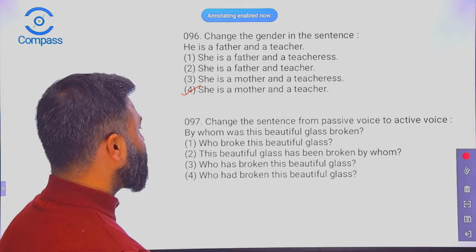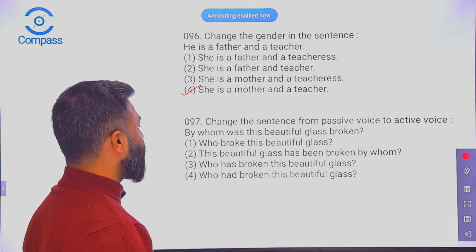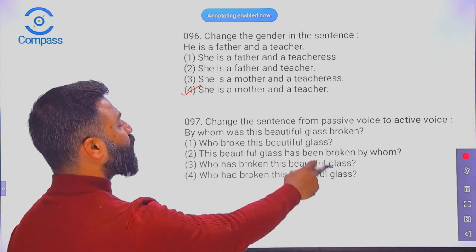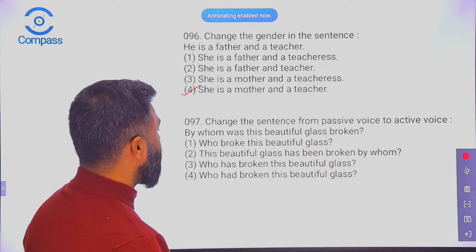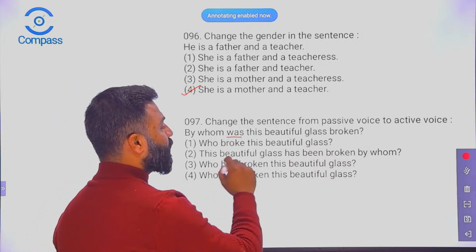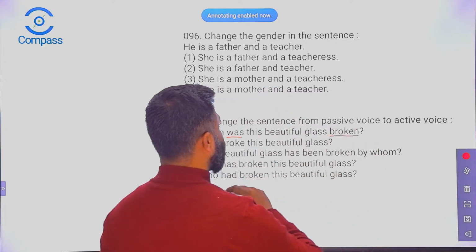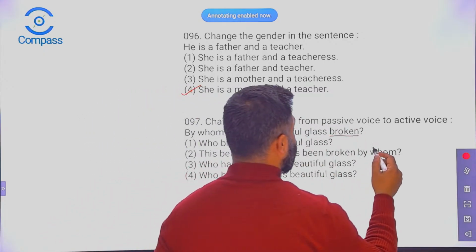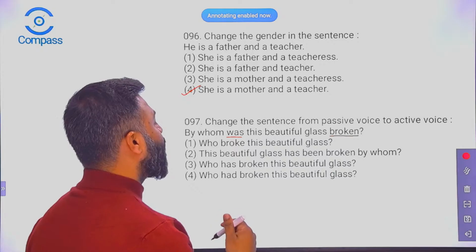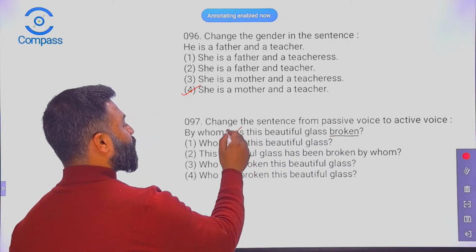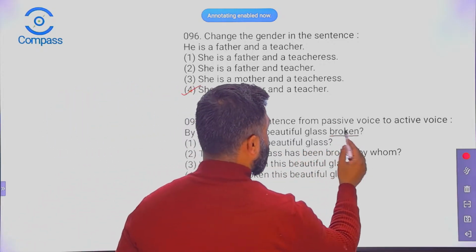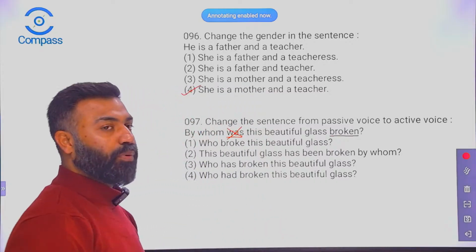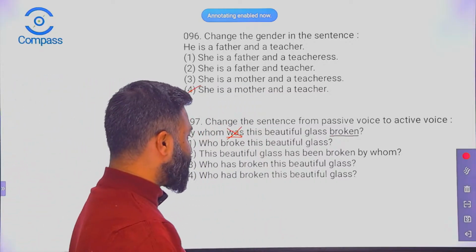All right. Change the sentence from passive voice to active voice. By whom was this beautiful glass broken? Now, "was" is there and V3 is there. So that means this is in simple past. If you go back, this will be omitted. Only "broke" will be left, right, in the simple past.